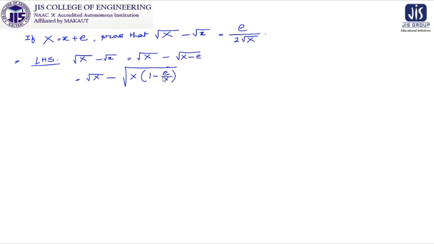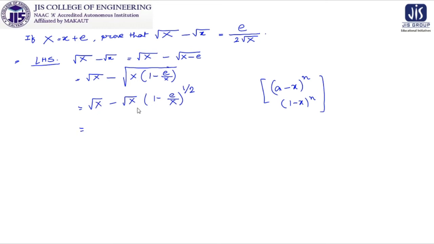So where am I getting this clue from? I am getting this clue because in my final desired result, I need something like e by x, e by root over x, and something like that. So in the next line I can write it as root over of capital X, then minus root over of capital X into 1 minus e by capital X to the power half. After that, we are going to use the formulas related to 1 minus x whole to the power n, and obviously we will discard terms after a certain level.